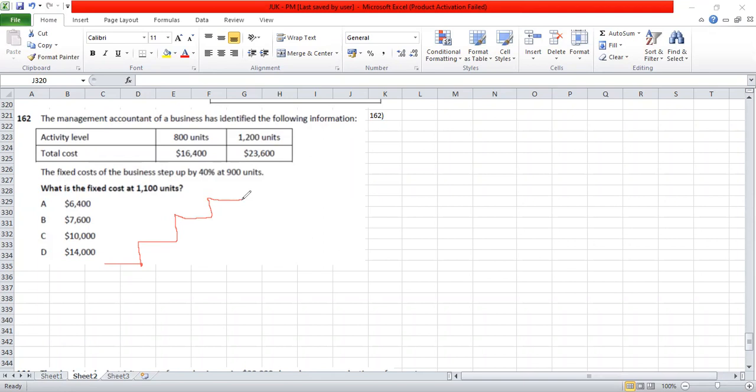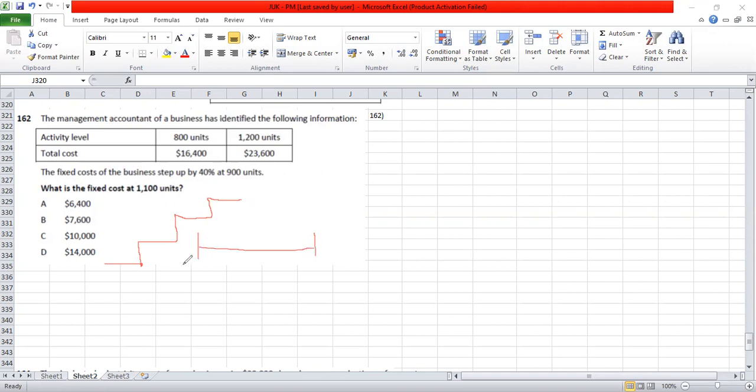It is not that forever it would remain the same. It remains the same until it reaches the maximum capacity. Once the capacity is crossed, then fixed cost also increases. But then again, till the next level, it remains the same. That is what is given in the adjustment. It says that the management accountant of a business has identified these things. That is, one is 800 units activity level, one is 1,200 units activity level. At these two activity levels, two different sets of figures are given.